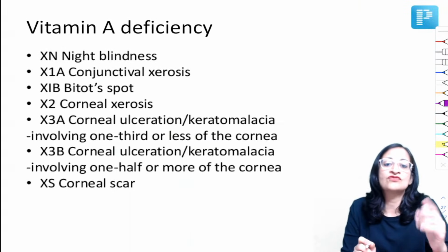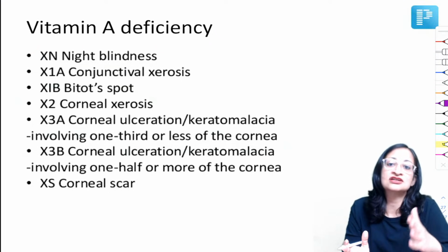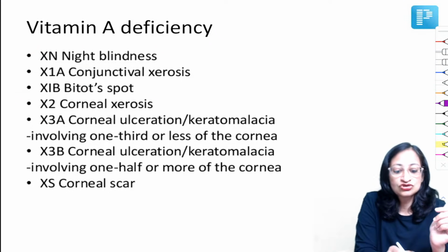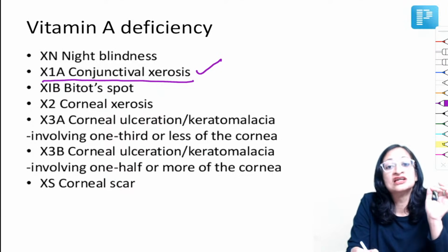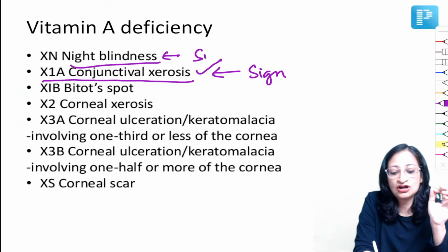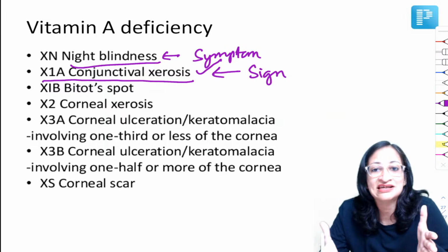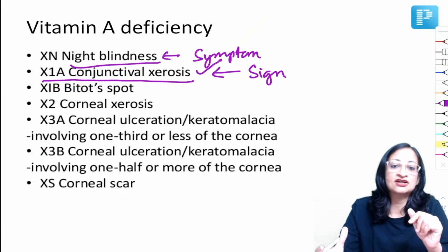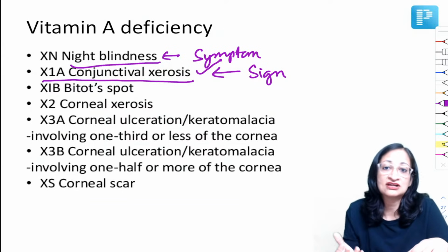Vitamin A deficiency, we all know, has a WHO grading. I'm not going into details, you must have studied it in ophthalmology as well as PSM. XN is night blindness, X1A is conjunctival xerosis. That is the earliest sign of vitamin A deficiency, while night blindness is the earliest symptom. So you can get a case scenario where a child is not able to see clearly at night. Think of vitamin A deficiency. And then you have Bitot spots, corneal xerosis, corneal ulceration, and finally scarring.